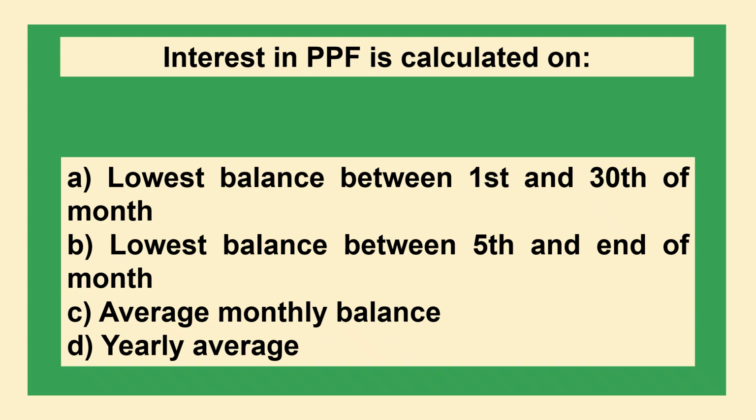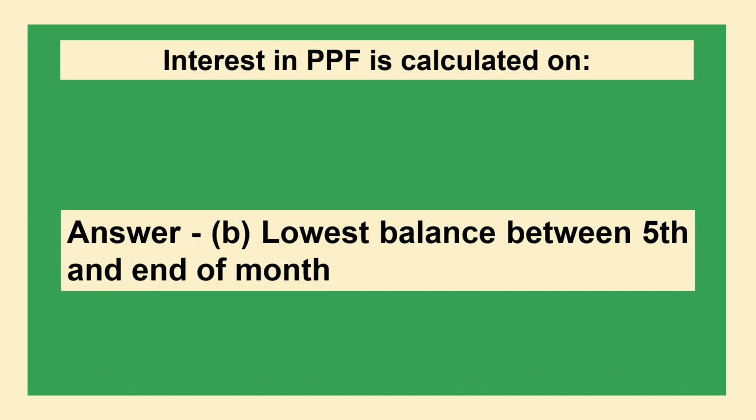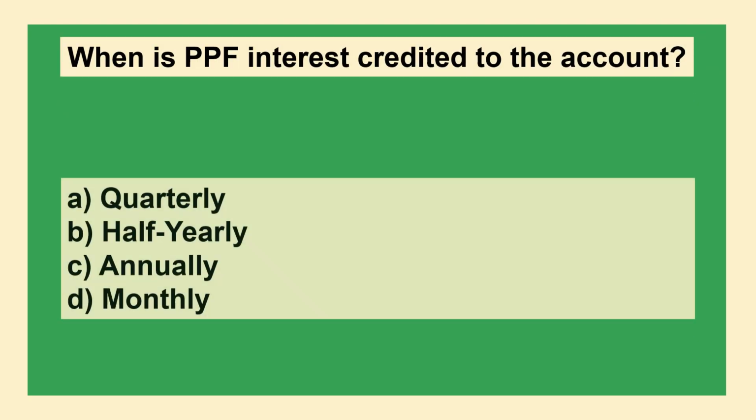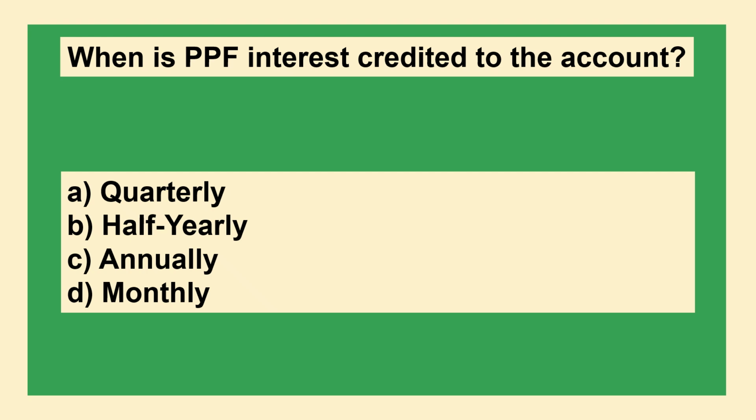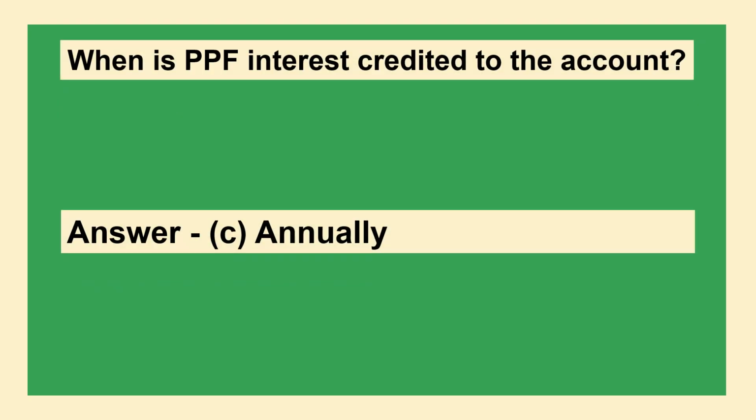Interest in PPF is calculated on option A lowest balance between 1st and 30th of the month, option B lowest balance between 5th and the end of month, option C average monthly balance, option D yearly average. The answer is option B lowest balance between 5th and end of month. When is PPF interest credited to the account? Option A quarterly, option B half yearly, option C annually, option D monthly. The answer is option C annually.